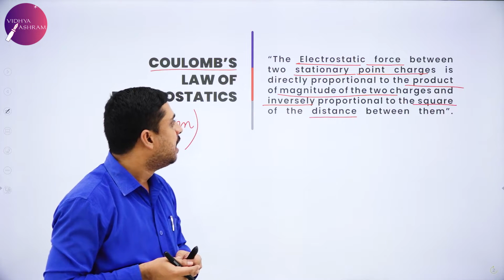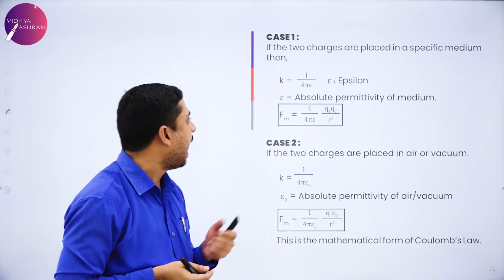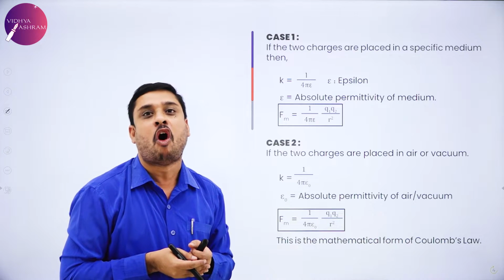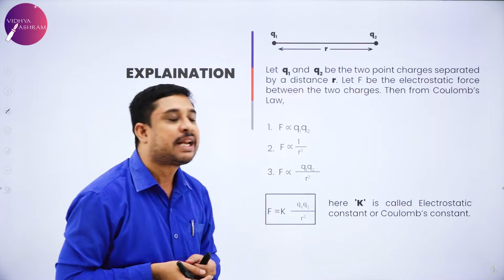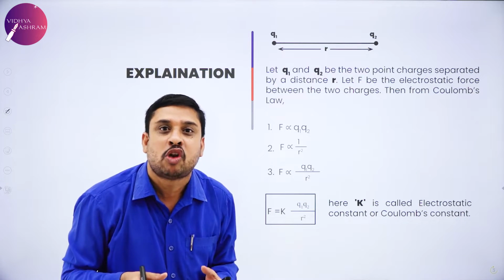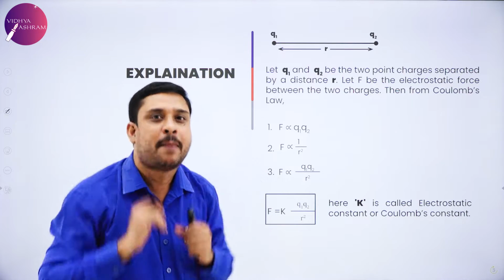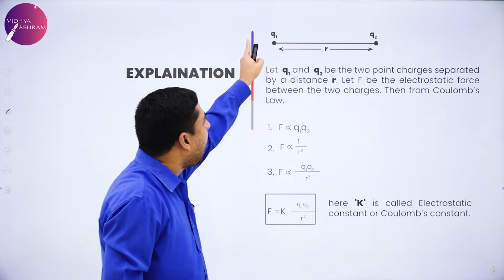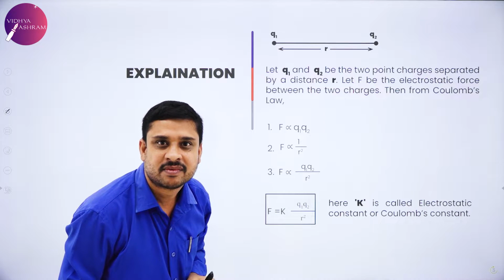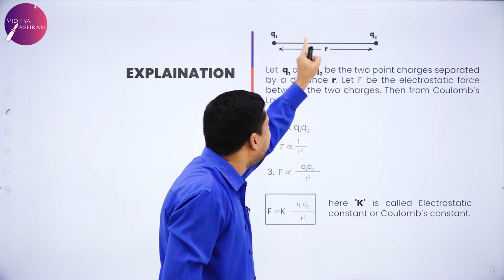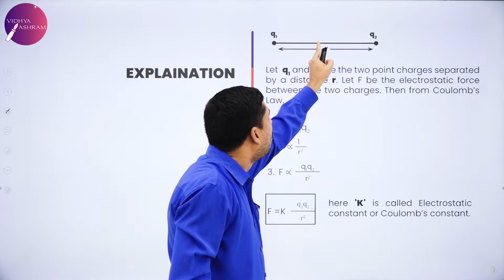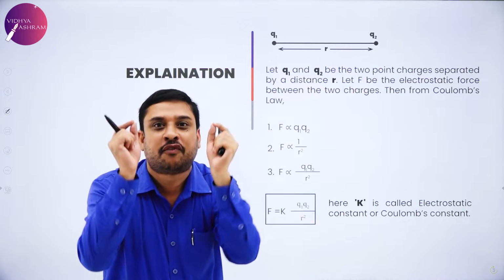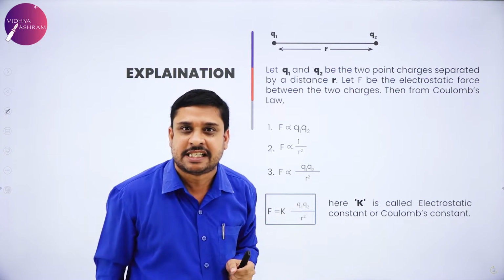Now, my dear students, let us try to understand the mathematical explanation for Coulomb's law. So, we will try to understand how Coulomb's law can be formulated mathematically. If you observe the board, I have 2 point charges which are separated by a distance what I call as r. R is the distance of separation between the charges.